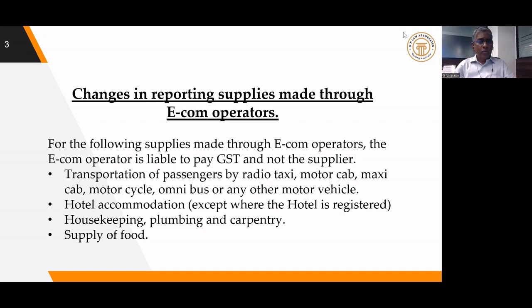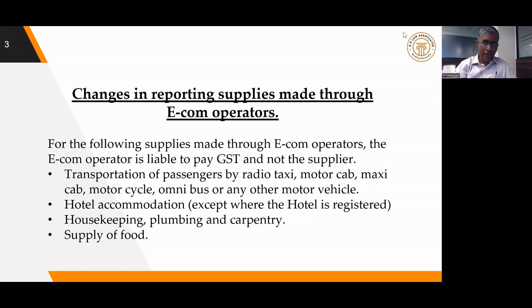So far, various services are notified under section 9.5. They are transportation of passengers by radio taxi, motor cab, maxi cab, motorcycle, omnibus, or any other motor vehicle. Hotel accommodation, if the hotel is not registered. If the hotel is registered, they themselves will pay. If the hotel is not registered, the e-commerce operator through whom the rooms are booked will be liable to pay the tax. Housekeeping, plumbing, and carpentry, and supply of food. So these are all the services which are notified under section 9.5. And if these services are provided through an e-commerce operator, the tax will be paid by the e-commerce operator, not by the actual supplier.